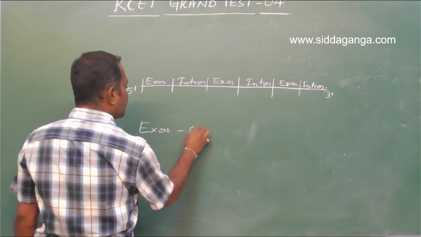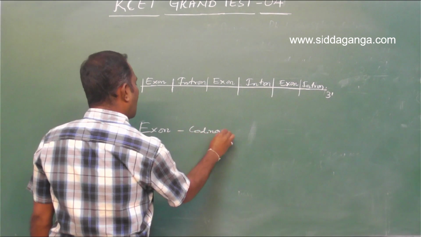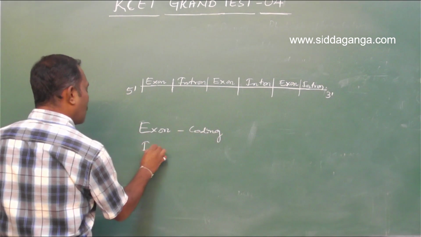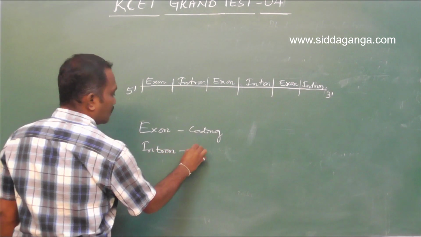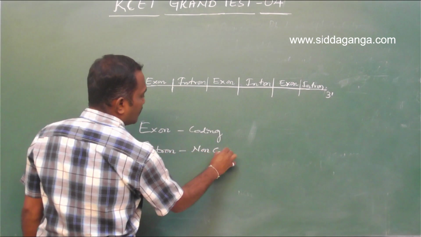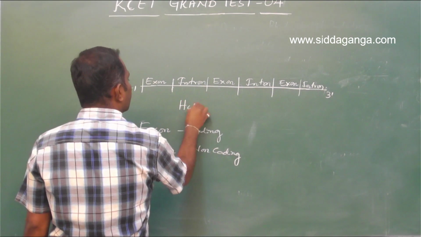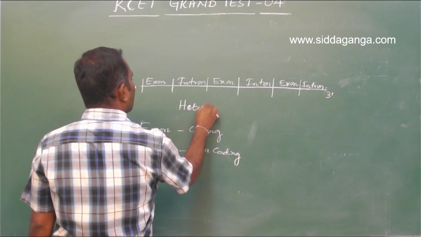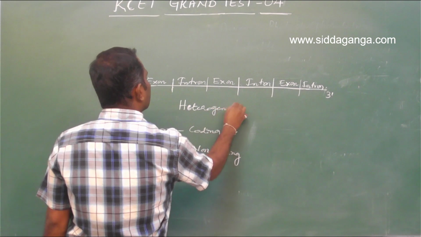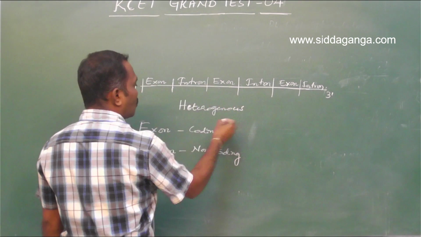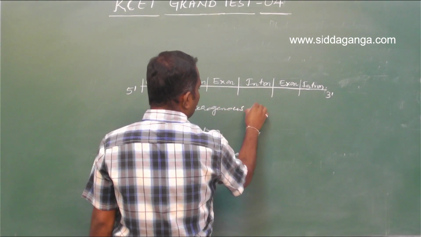Exons are the coding sequences, introns are non-coding sequences. So this mRNA is called heterogeneous mRNA as it consists of both coding and non-coding sequence, exon and intron.